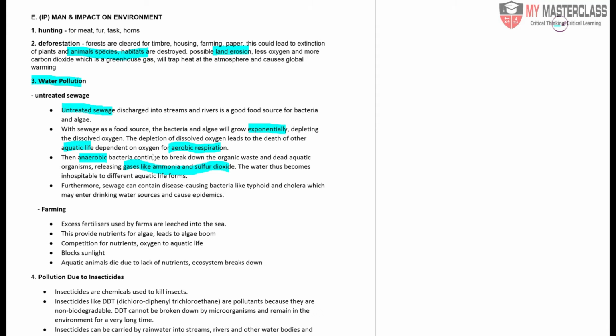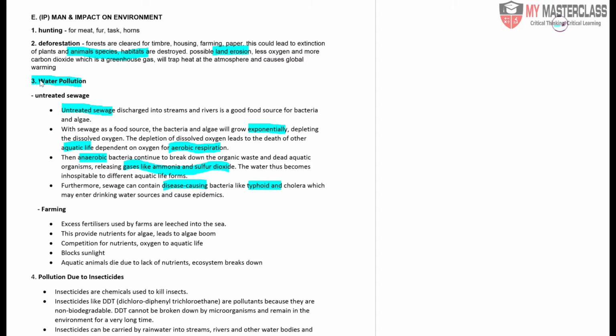Once these harmful gases are released, the area is no longer able to support any aquatic life forms. Some unknown visitor might come to the area, and you will have bacteria in the sewage themselves, which cause typhoid and cholera, resulting in huge numbers of epidemics.